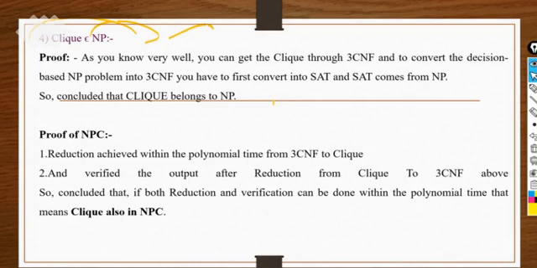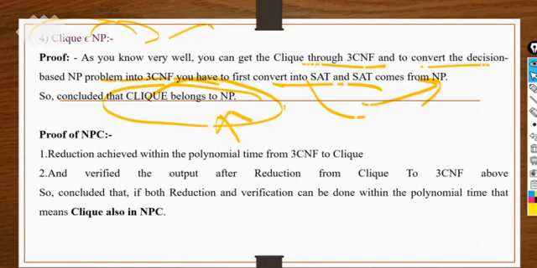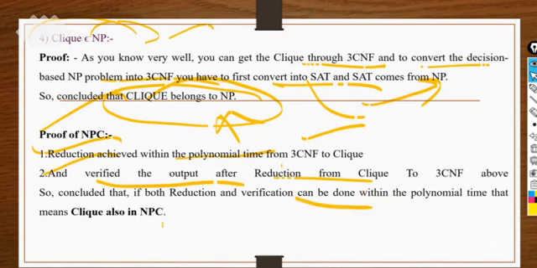As you know very well, you can get the clique through the 3CNF, and convert the decision-based NP problem into the 3CNF. So first convert the satisfiability, and satisfiability comes from NP. So we can conclude that the clique problem belongs to NP. So what is the proof here? Do the reduction within polynomial time. If it is possible, then verify it. Verify the output after the reduction. If both things are successfully done, then you can say clique is also an NP-complete class problem, as we know already, right?